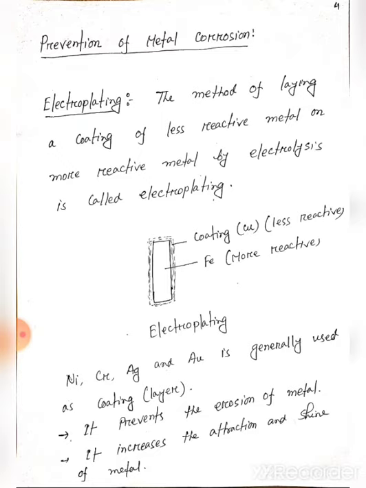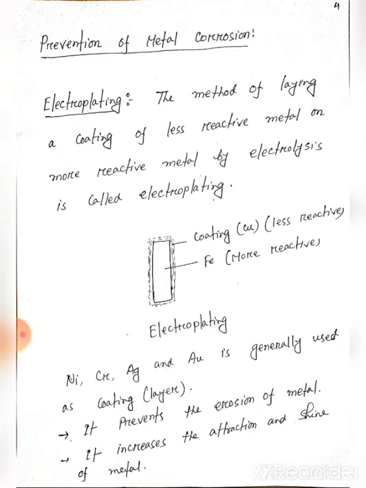So we can say if we want to coat a metal that is more reactive, we coat it with a metal that is less reactive.